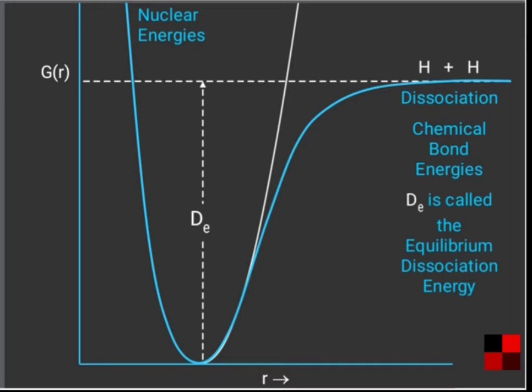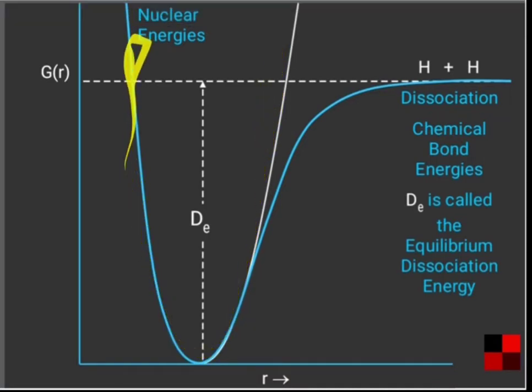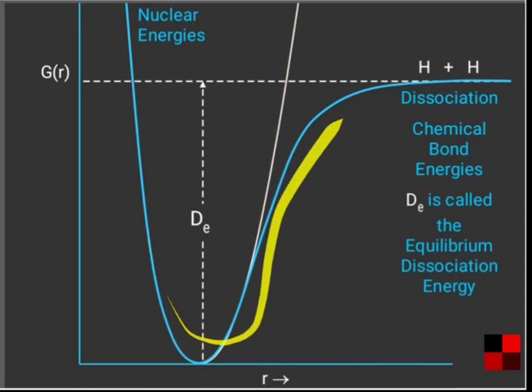In this diagram we will see exactly how the bond gets dissociated and how the parabola is not a perfect parabola. See here, this is the perfect parabola, but our anharmonic oscillator does not show such a parabola, and this blue line shows the parabola for the anharmonic oscillator. So, the H2 molecule gets dissociated into two H atoms, and the energy required for dissociation is called the dissociation energy, and this is D equilibrium.